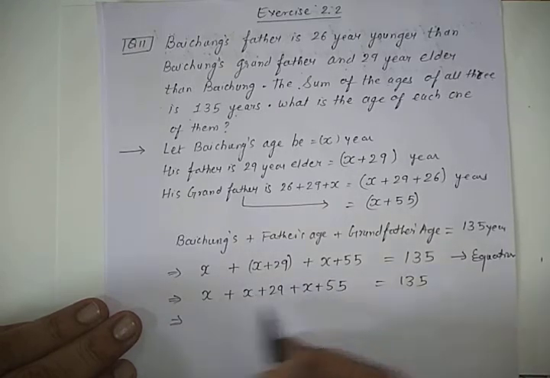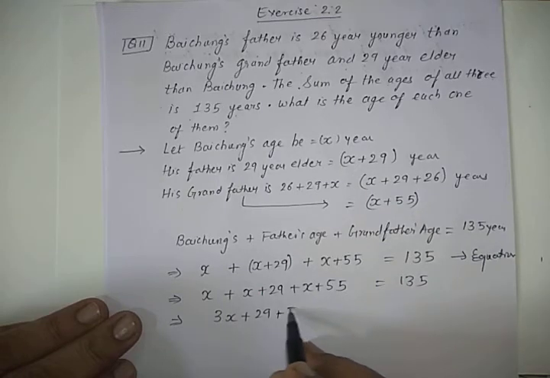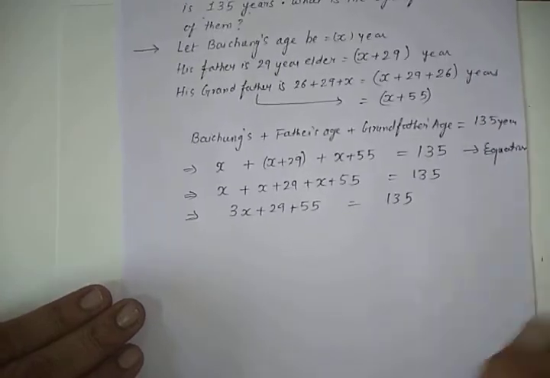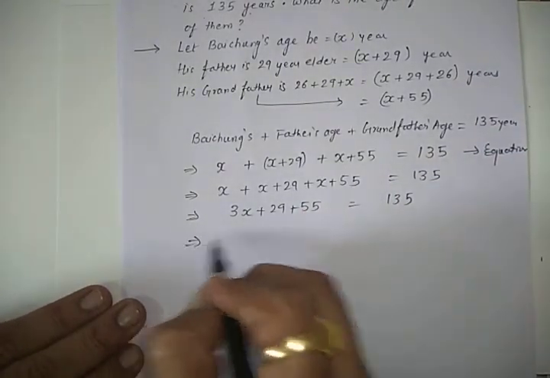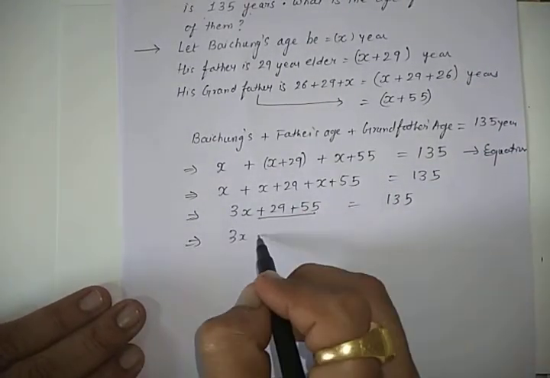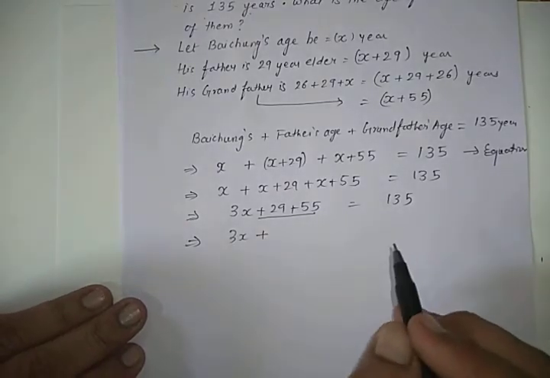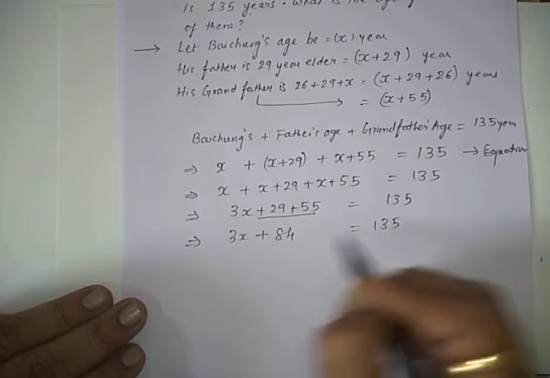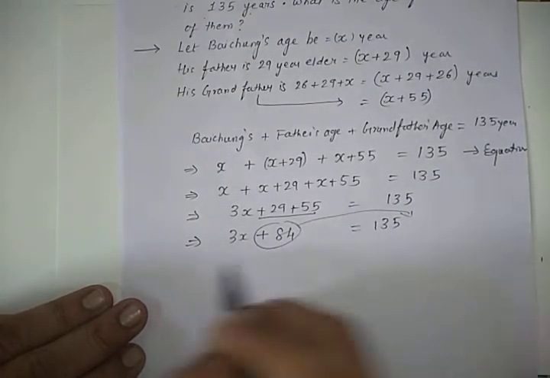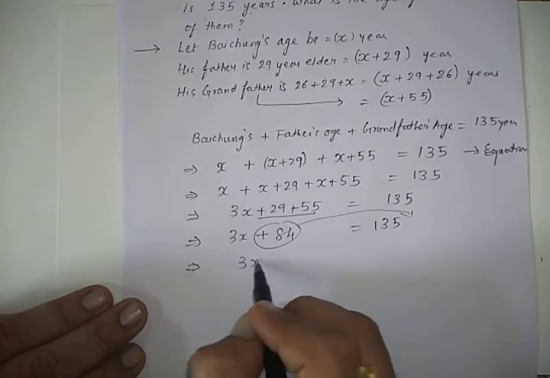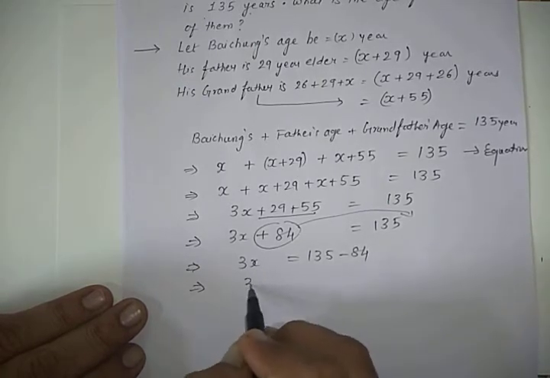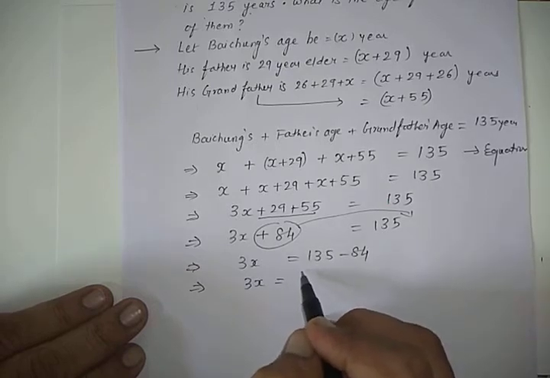So 1x, 2x and 3x. 3x plus 29 plus 55 is equal to 135. So both these numbers can be subtracted from the other side, or we can just add them here and subtract while sending them to the other side. The total of these two will be 84, so 3x plus 84 is equal to 135. This plus we will send to the other side. So 3x is equal to 135 minus 84, and we will get 3x is equal to 51.